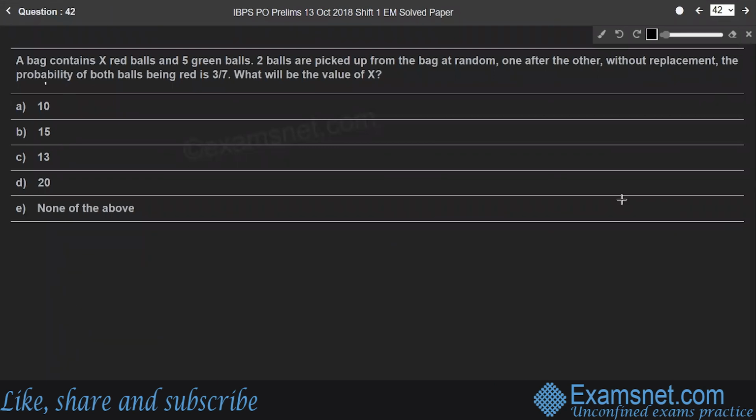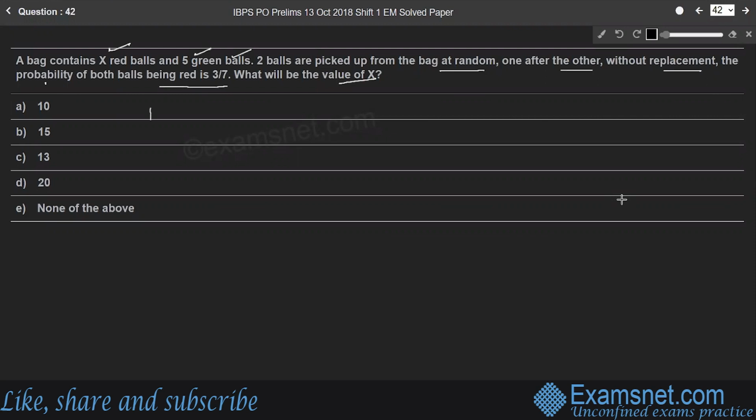Question 42. A bag contains X red balls and 5 green balls. 2 balls are picked up from the bag at random, one after the other, without replacement. The probability of both balls being red is 3 by 7. What will be the value of X? Here, the number of green balls is equal to 5 and the number of red balls is equal to X. Therefore, there are X plus 5 balls, right?